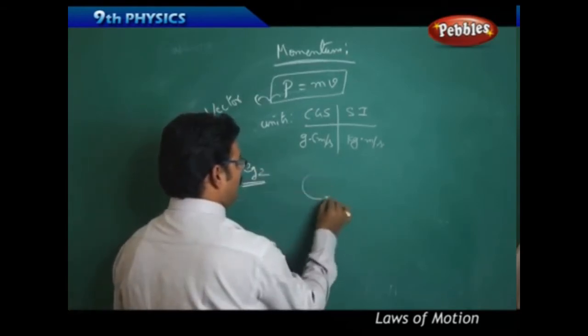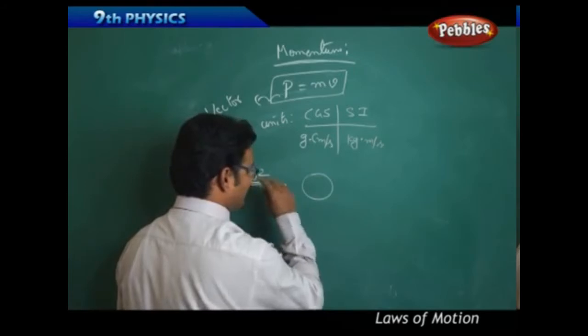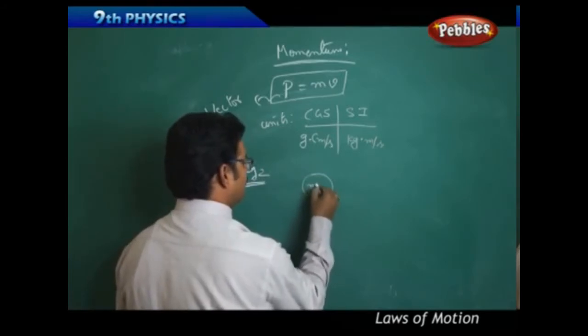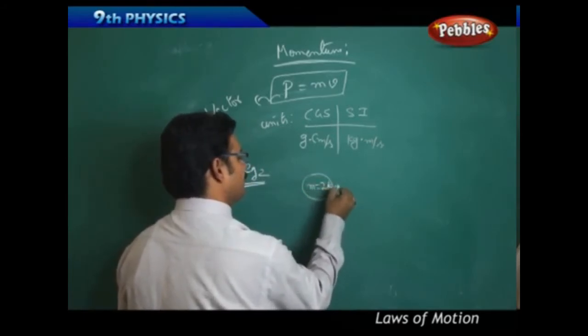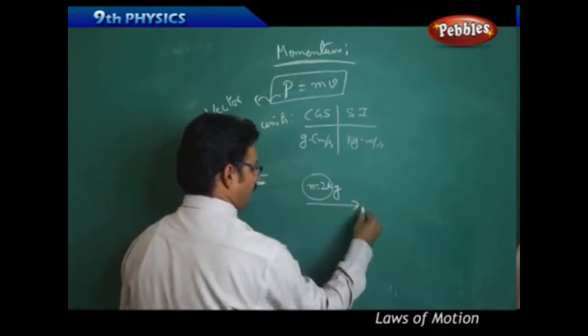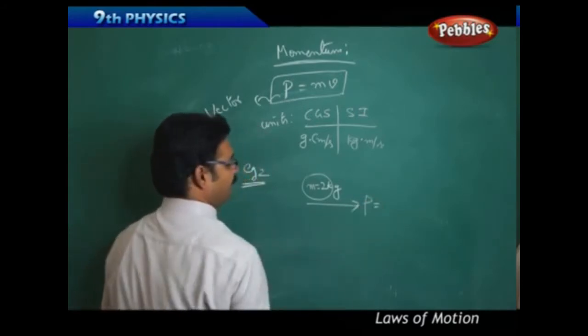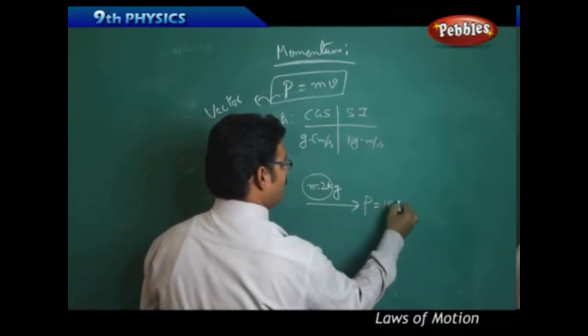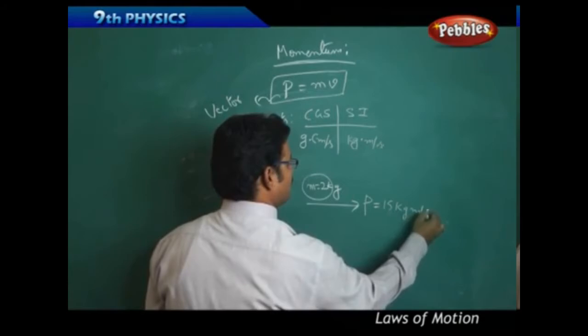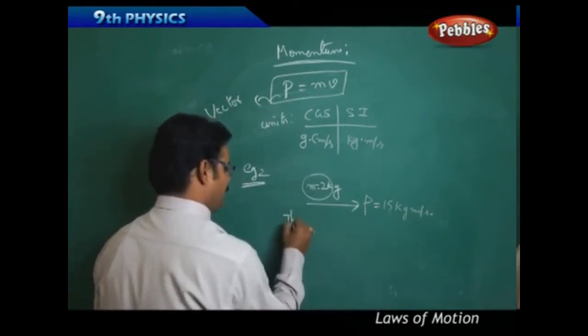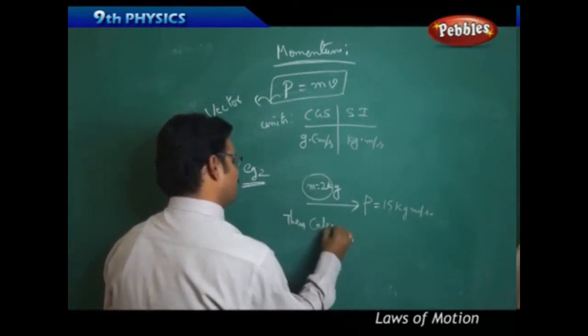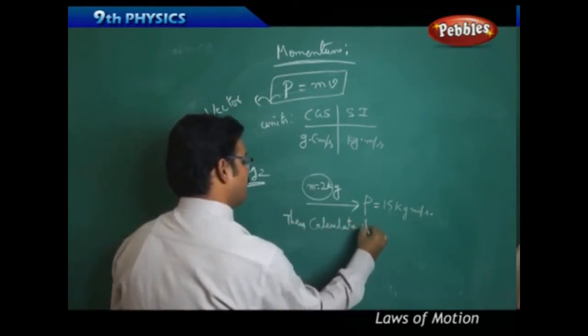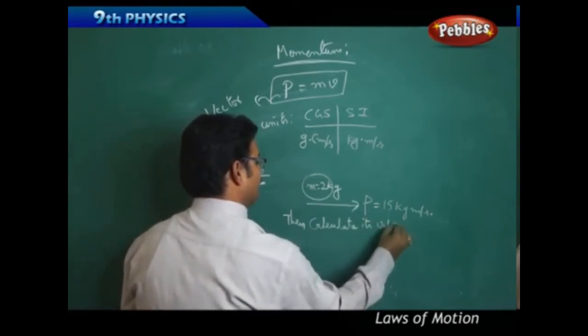There is a ball of mass 2 kg moving with momentum 15 kg meters per second. Then calculate its velocity.